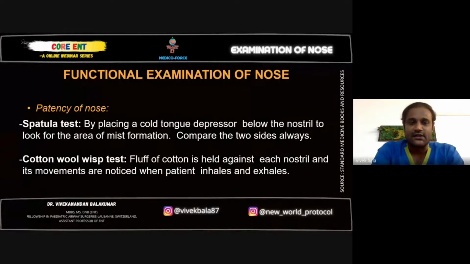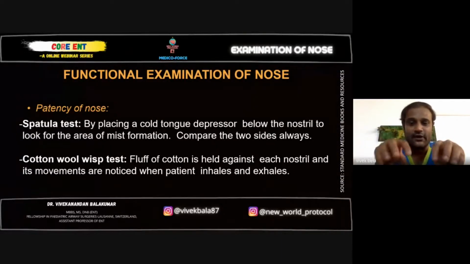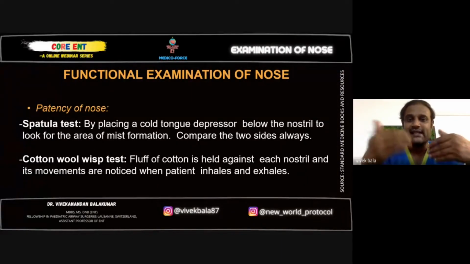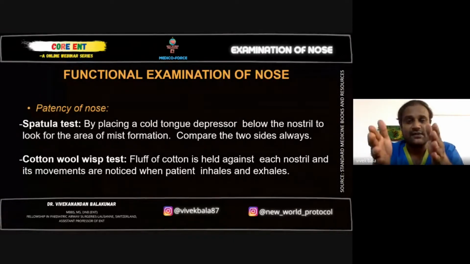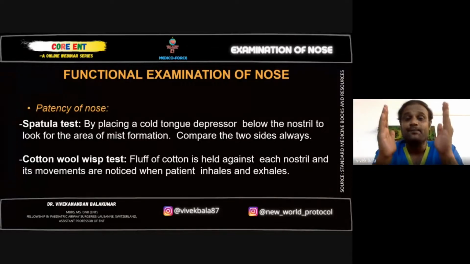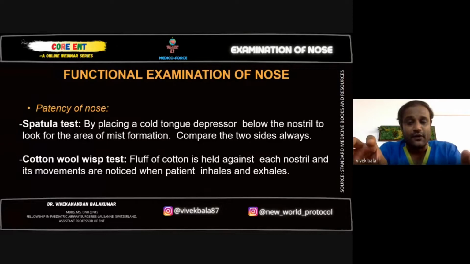One is the spatula test. You place a tongue depressor, ask the patient to inhale, hold his breath, keep the tongue depressor below his nasal cavity, and ask him to breathe out. When he breathes out, it's a cold instrument, right? So warm air, when it falls on the cold instrument, there will be fogging on either side. Whichever side has a deviation, or a polyp, or a narrow nasal cavity, will be less fogged compared to the other side, which will be more fogged.